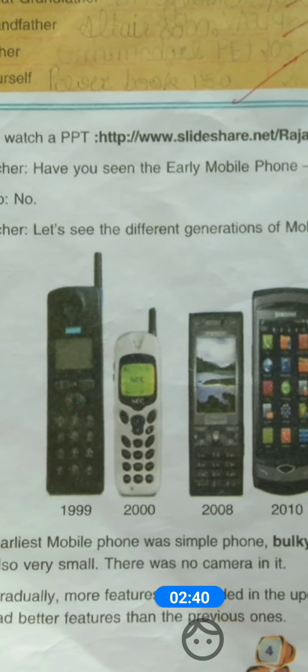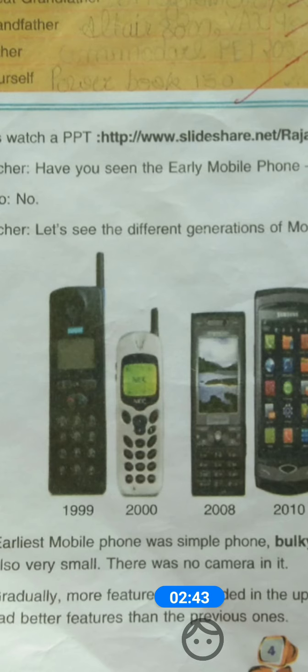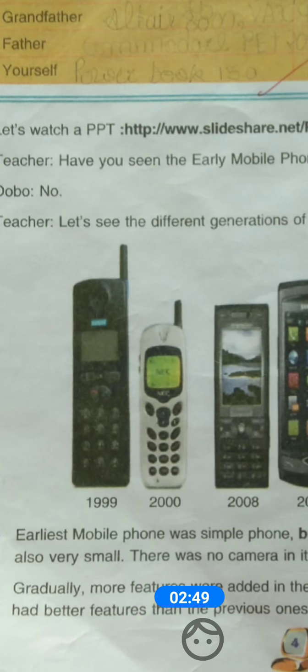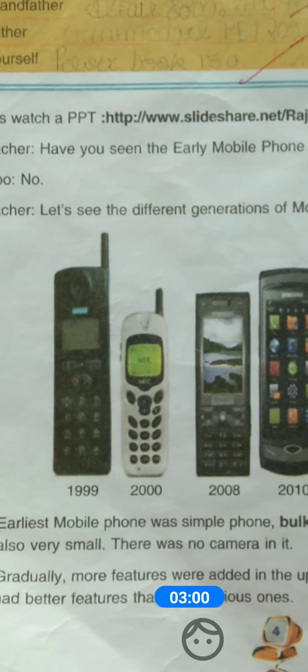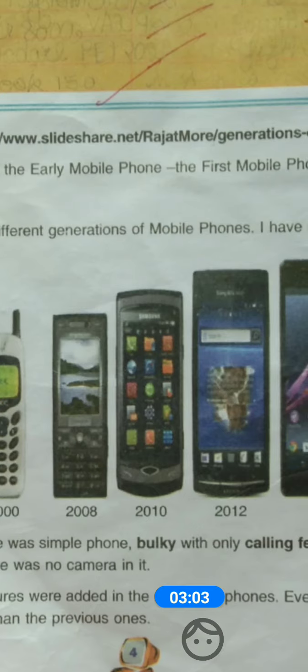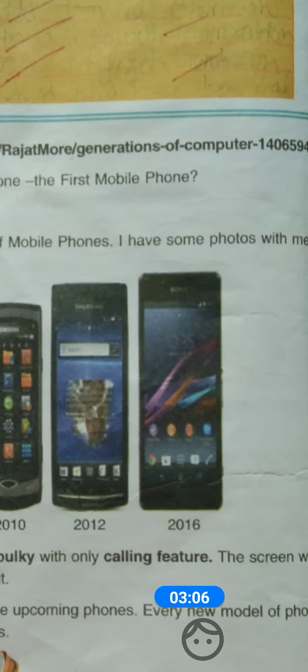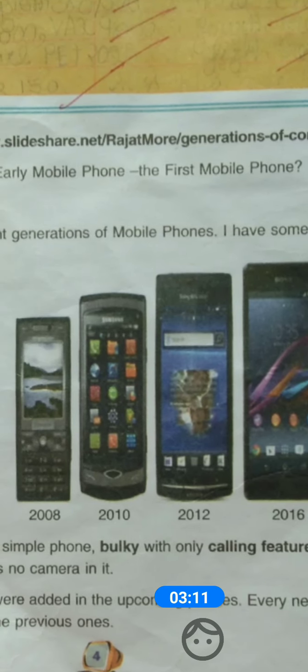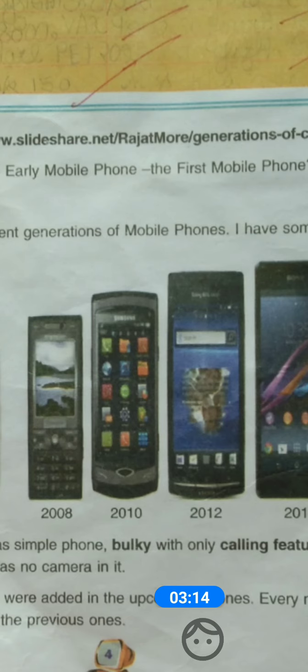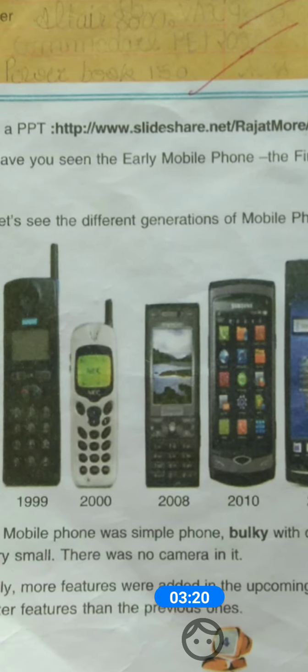Here is the generation of computer. Sorry, it is mobile phone. So here is the 1999 mobile phone. It means in the year 1999 such a type of mobile phone was used. Then in 2000 the size of the mobile phone. Now in 2008, then 2010, then 2012 and 2016. Now in the year 2021 you also use the smartphone. So now you just know about the phone we are using these days.